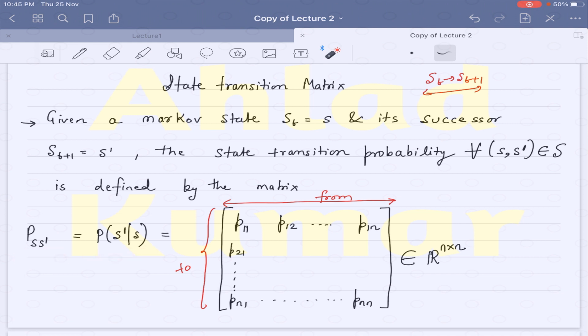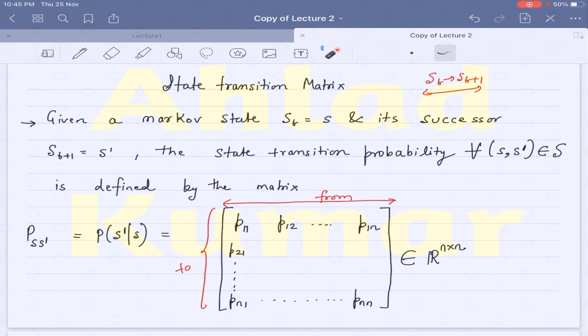There is a slight inconsistency in the literature related to the conventions we use for different symbols in reinforcement learning. We will get to know all these things later on, but for now you can take this down: PSS prime means probability of S prime given S.